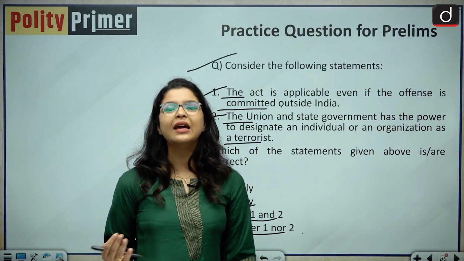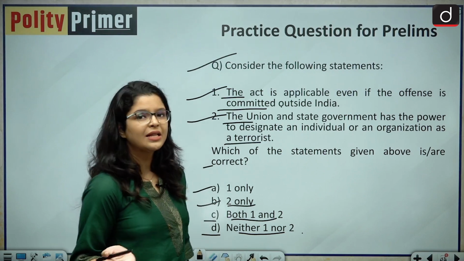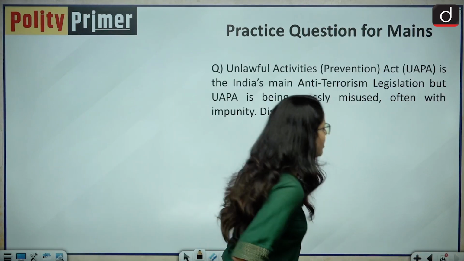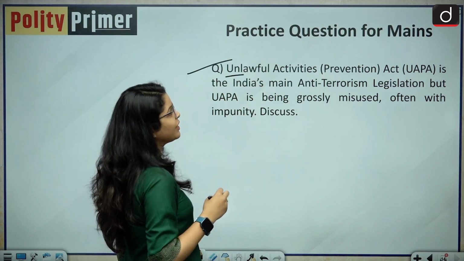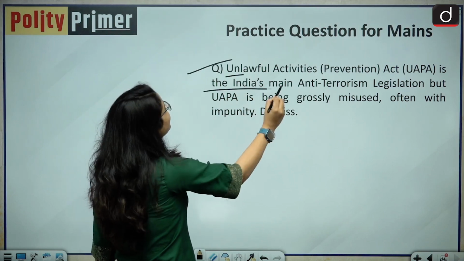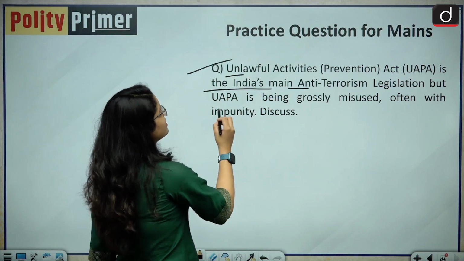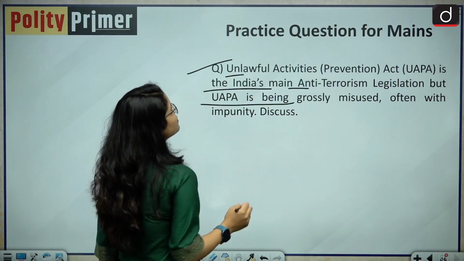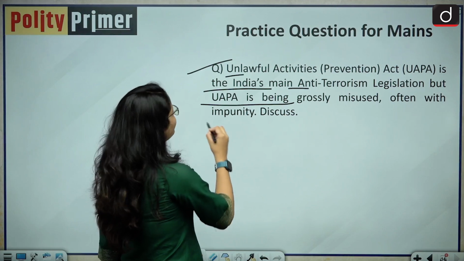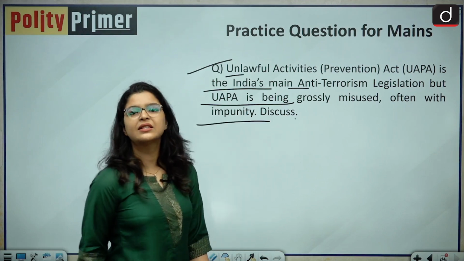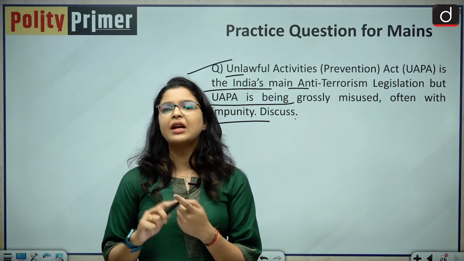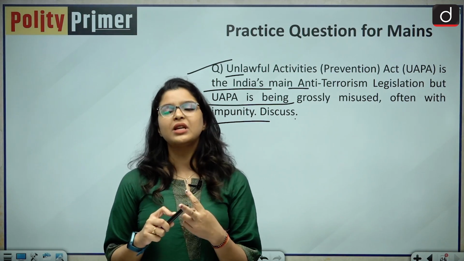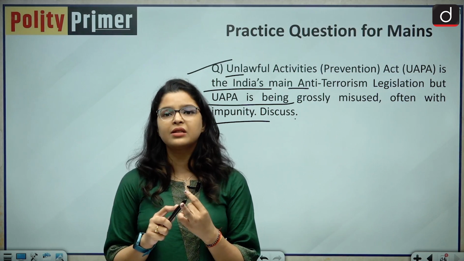Now let us analyze a practice question for your mains examination. So the question is, Unlawful Activities Prevention Act, UAPA, is India's main anti-terrorism legislation. But UAPA is being grossly misused, often with impunity. Discuss. So your approach can be, in the introduction you will write about what is UAPA, when it was enacted, what was its origin.